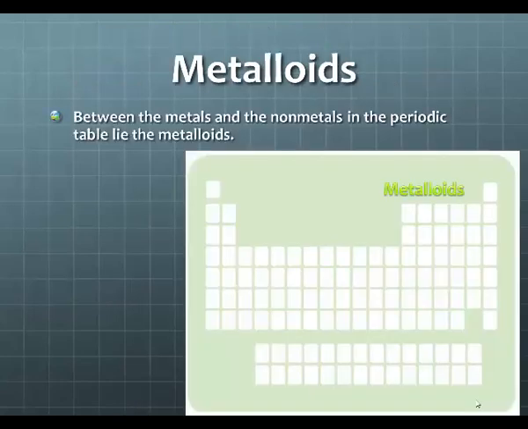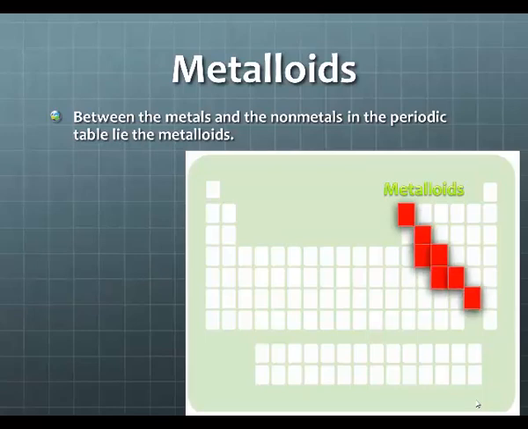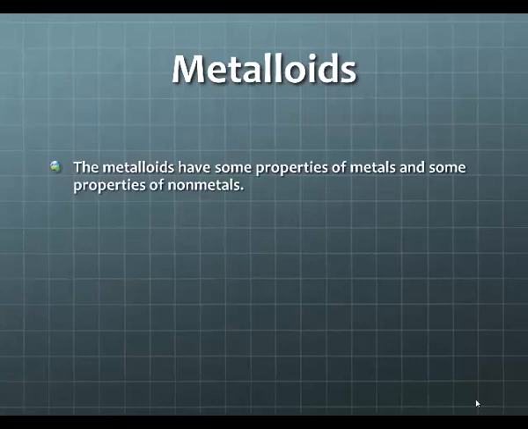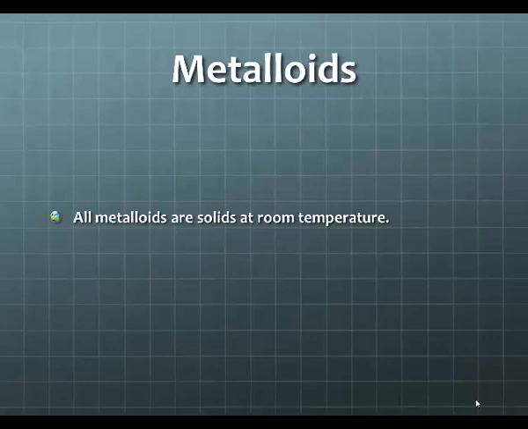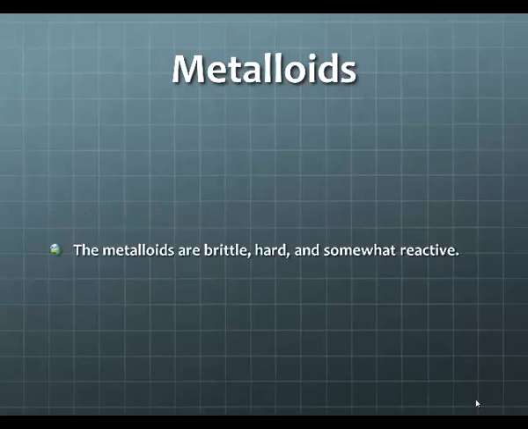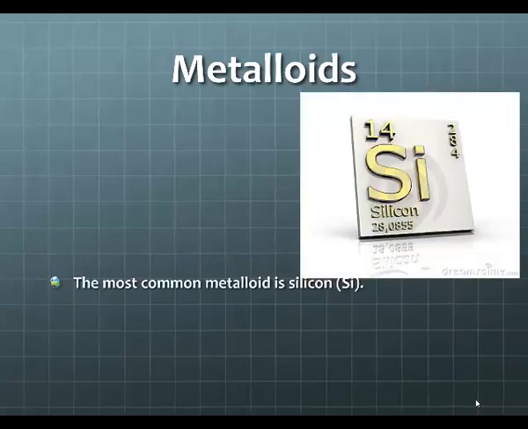The metalloids. Between the metals and the nonmetals in the periodic table lie the metalloids. And again, identify where the metalloids are located by shading in each element that is a metalloid. The metalloids have some properties of metals and some properties of nonmetals. All metalloids are solids at room temperature. The metalloids are brittle, hard, and somewhat reactive. The most common metalloid is silicon.